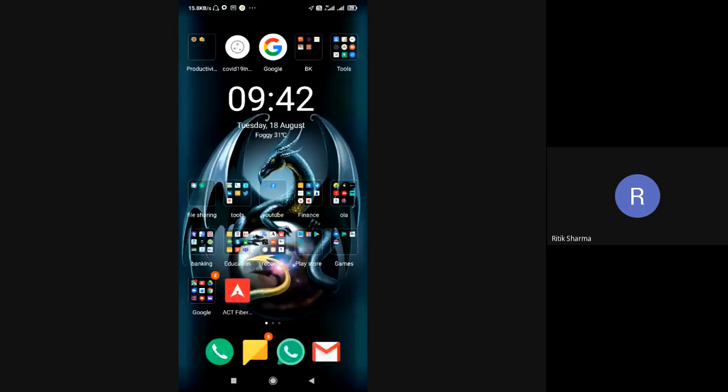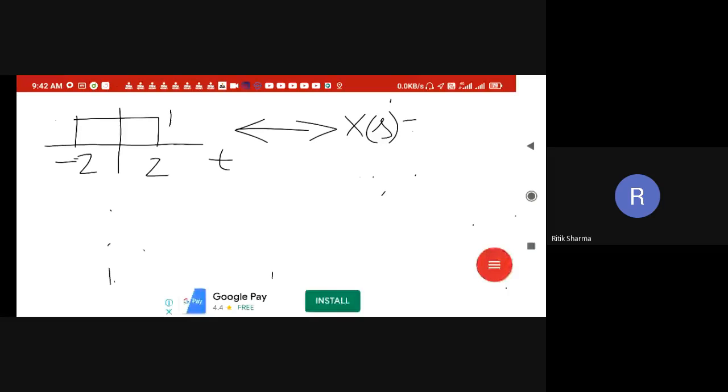The formula is X of s equal to integral from minus infinity to infinity. In place of that, it will be minus 2 to 2, because it is non-zero between these two values only, and the value is 1, and then e to the power minus st dt, right? So this value will become equal to what?